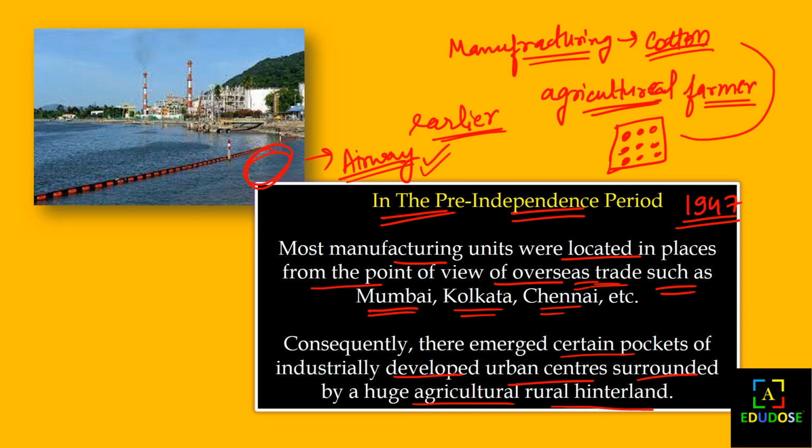So the cotton farmer benefits because the industries buy his cotton, and the manufacturing industries also profit, because the transport cost is low as the farmer is located near the industries. So we can see that the huge agricultural hinterland was also surrounded by the industries.